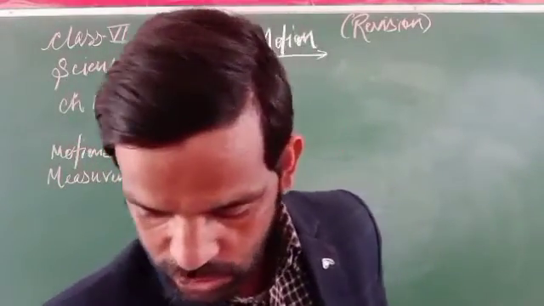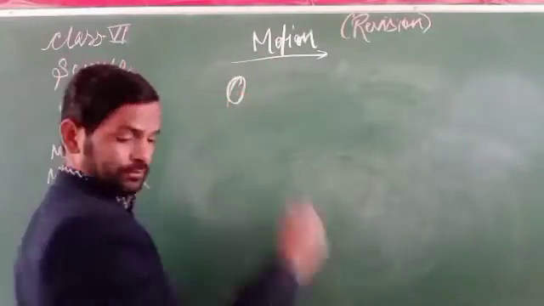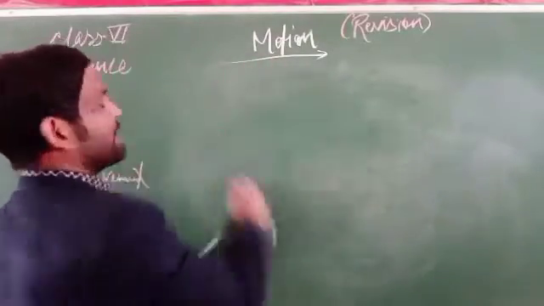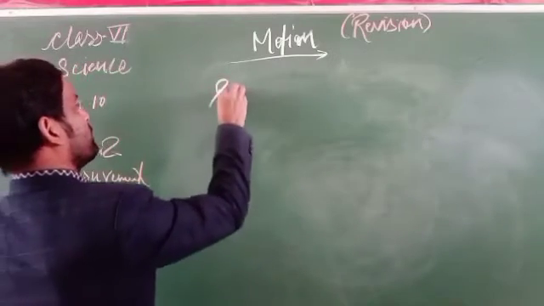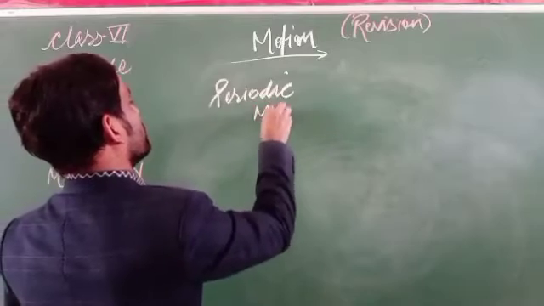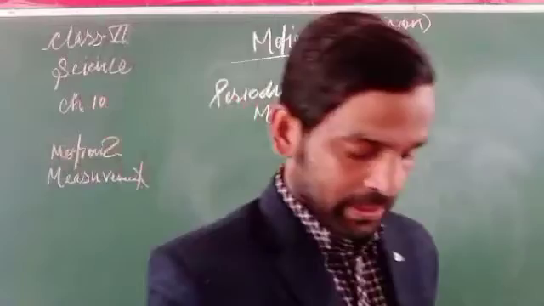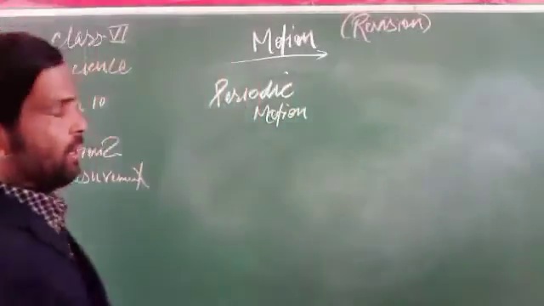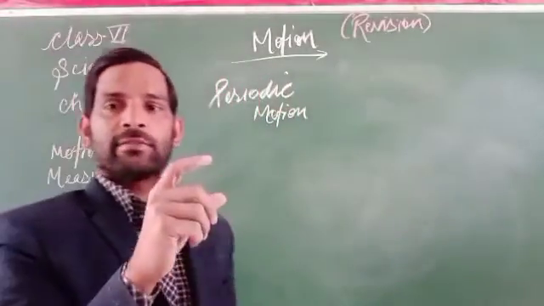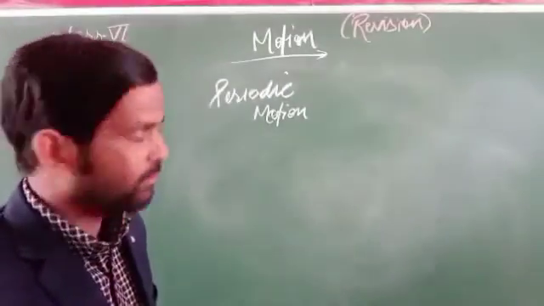It is the motion that repeats itself after the passing of a time interval. That is said to be periodic motion.